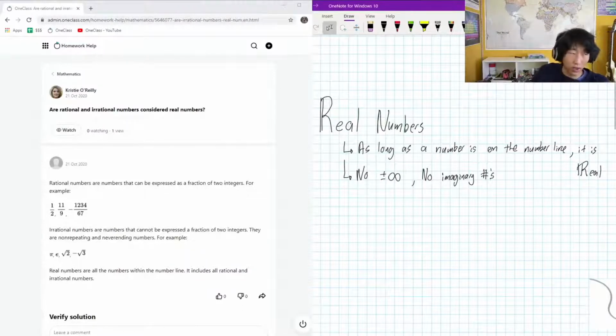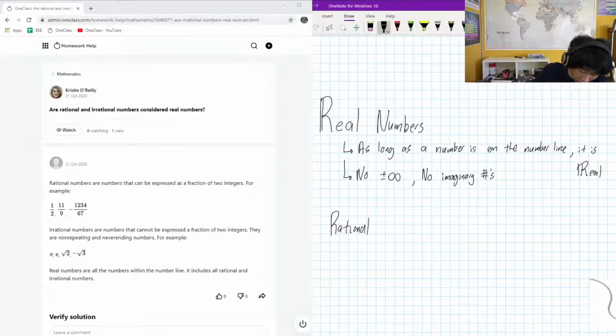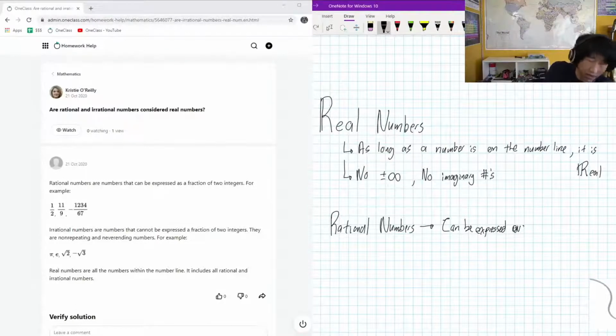So, do rational numbers count as real numbers? Rational numbers are numbers that can be expressed as a ratio between two integers.